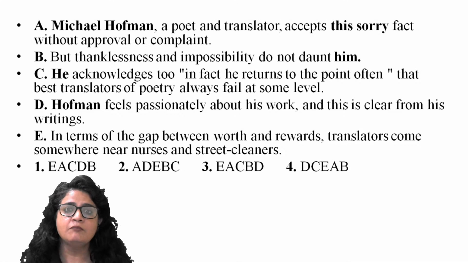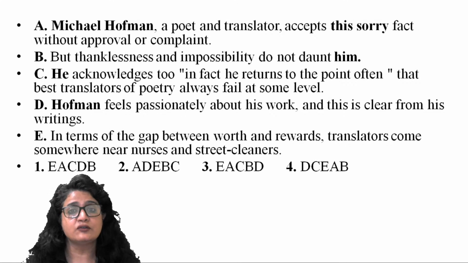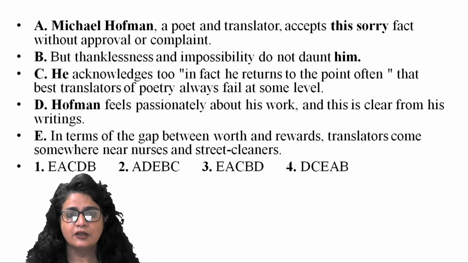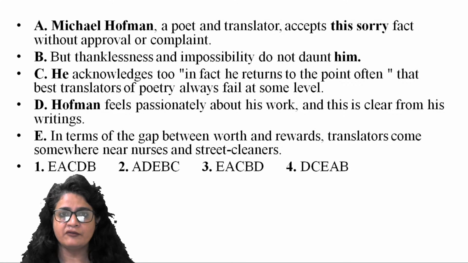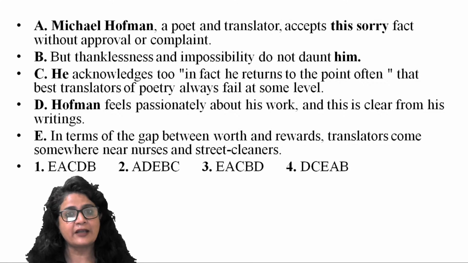So that becomes your mandatory pair here. So E, A becomes your mandatory pair. He acknowledges too, in fact, he returns to the point. So here, this becomes your link. And E becomes your opening statement. So now, in two options, 1 and 3, you have the same sequence, E, A, C. And you have to decide B and D. So CAT is going to give you that kind of challenge as well.